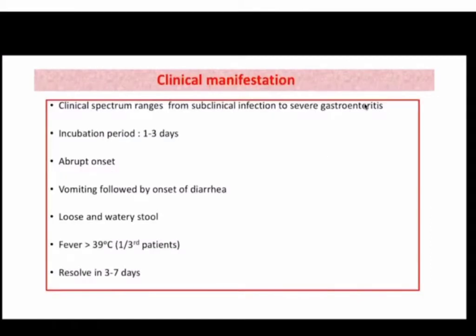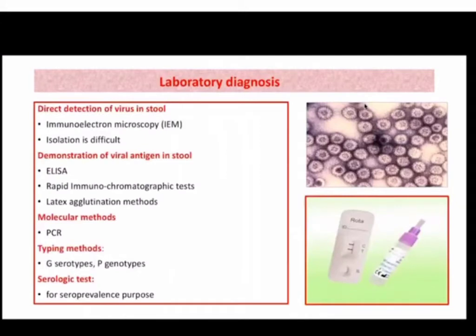So clinical manifestation ranges from subclinical infection to severe gastroenteritis. Incubation period is 1 to 3 days. It is abrupt in onset. Acute diarrhea will be there. Vomiting can be there and watery and loose stool will be present. Fever can be present in 1/3 of patients and it is self-resolving. Generally, it resolves in 3 to 7 days. Okay. So coming to the laboratory diagnosis.